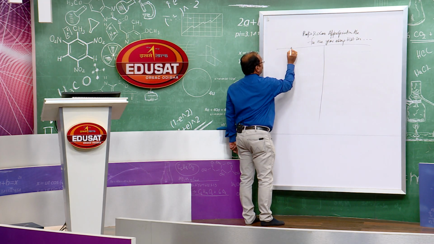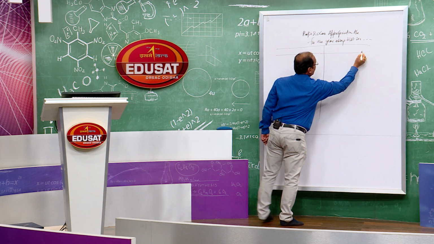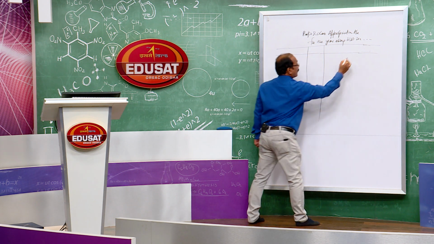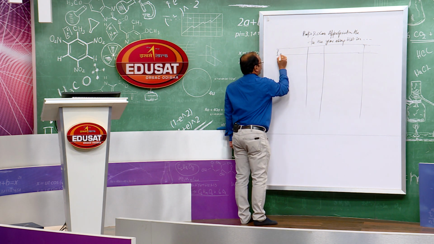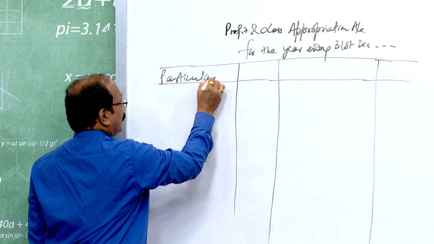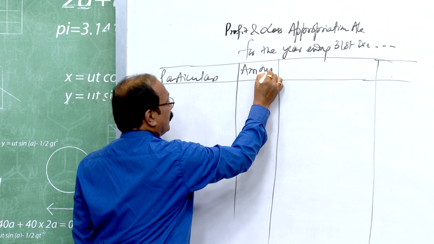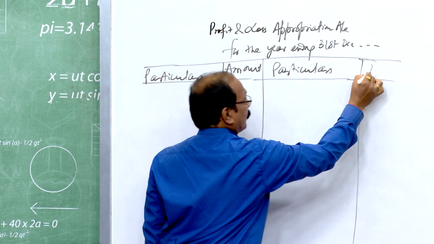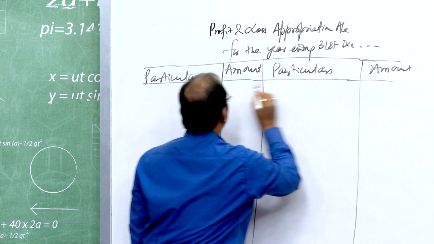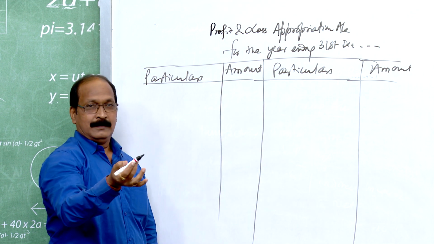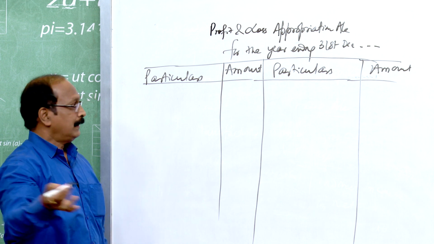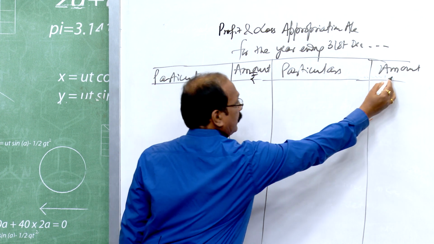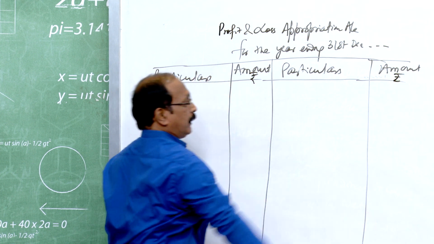In the accounting T form, you have to write P and L A/c. Particulars, amount, particulars, amount. The amount you have to give in Indian currency. The rupee sign should be given here.